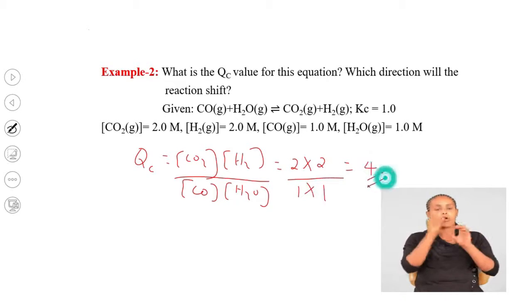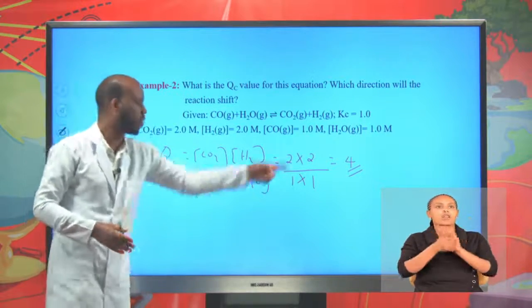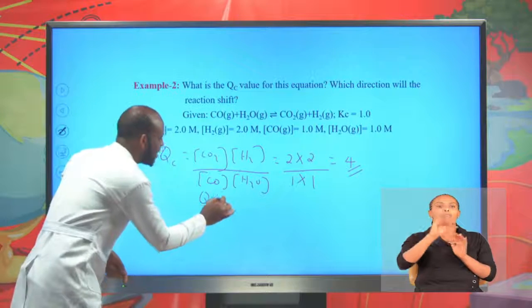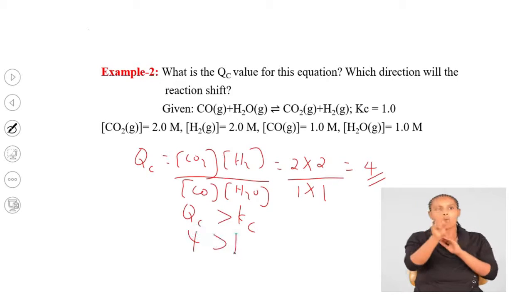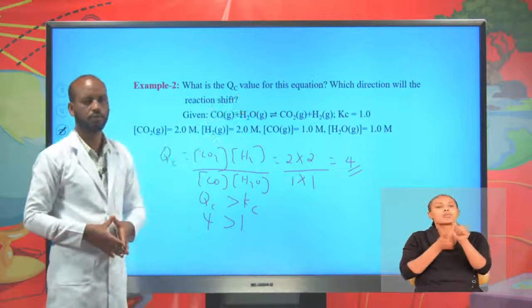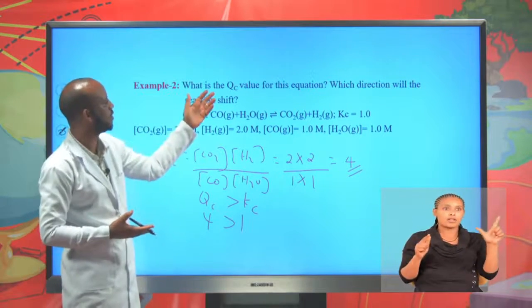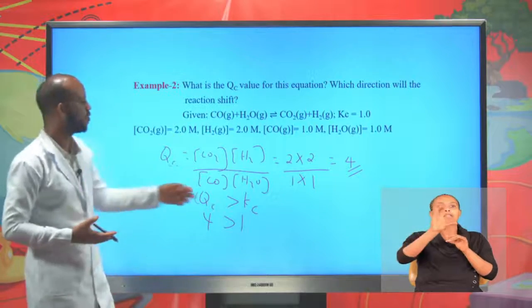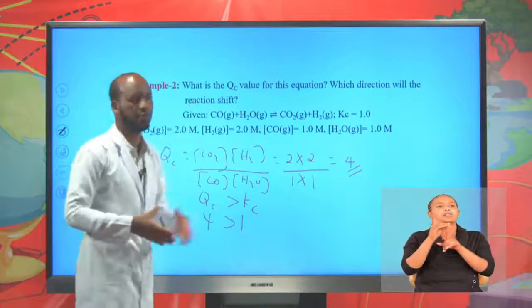Now compare Qc with Kc. You see, the value of Qc is 4. Qc is greater than Kc because Qc is 4, greater than 1, which shows the reaction proceeds from right to left. Here it says what is the Qc value. The value of Qc is 4. Which direction will the reaction shift?